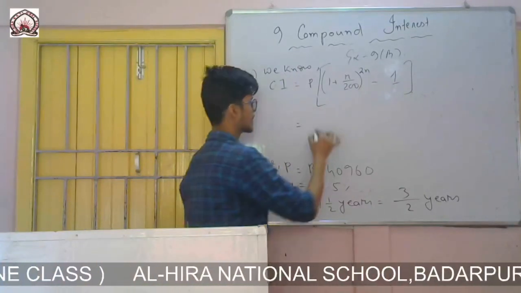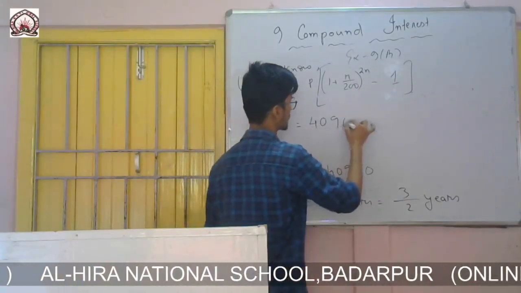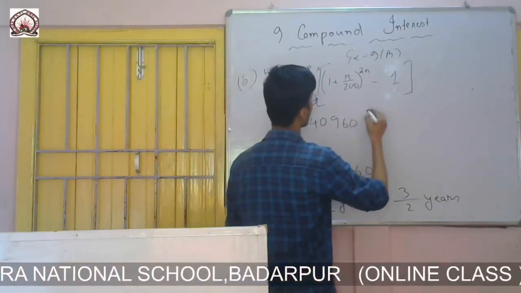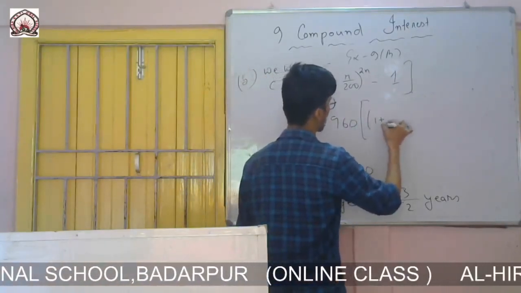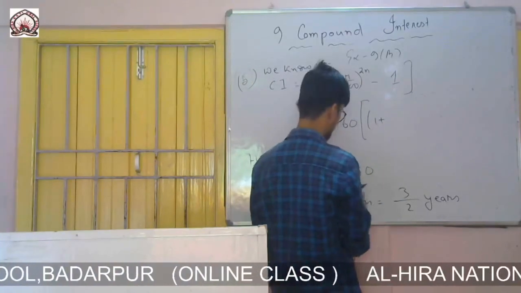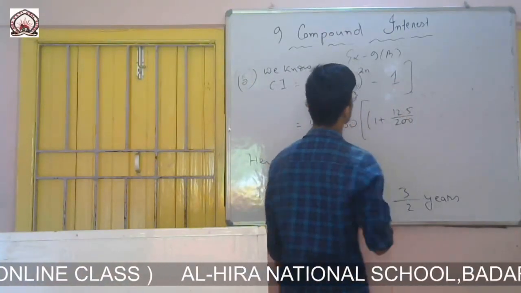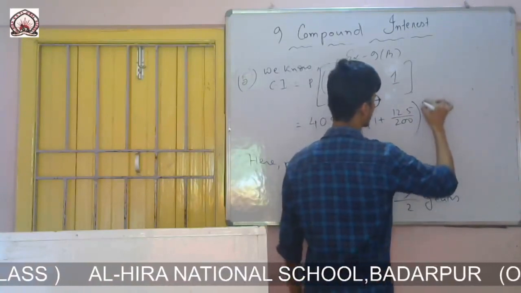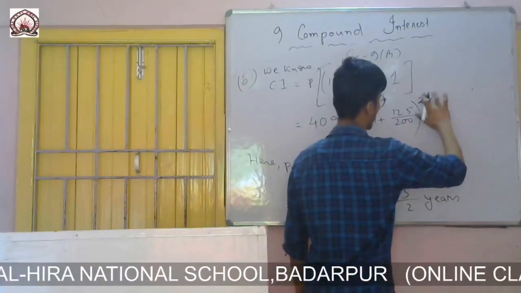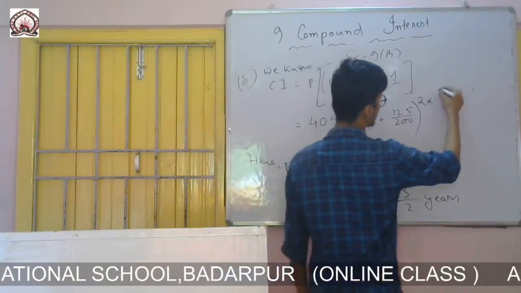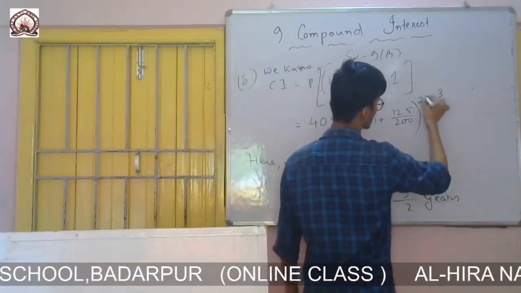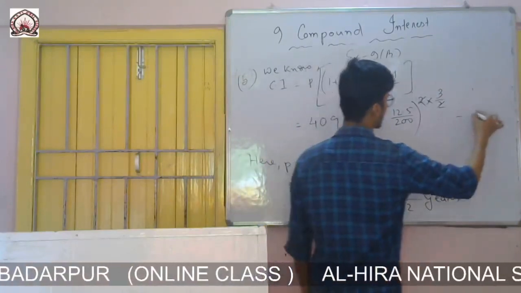So principal is given as 40960, and 1 plus R by 200, so rate of interest is 12.5 by 200, to the power twice n, 2 into n. n is 3 by 2, this 2 I can cancel, minus 1.